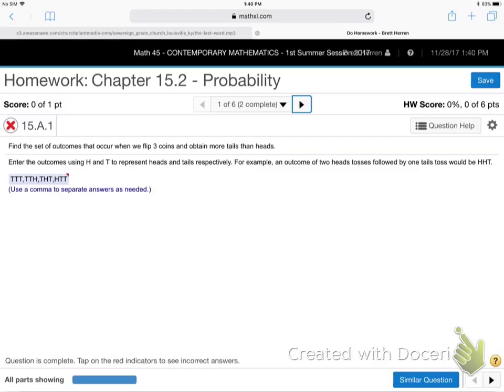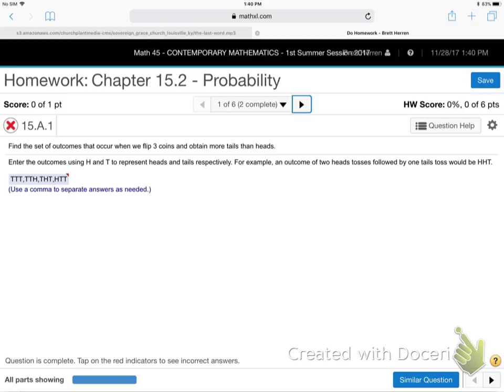So chapter 15, which we started last time. Find the set of outcomes that occur when we flip 3 coins and obtain more tails than heads. All right, so we're in probability now. We're into doing random kinds of things, rolling dice, flipping coins, drawing cards out of a deck, things like that. All right. What's the chance?